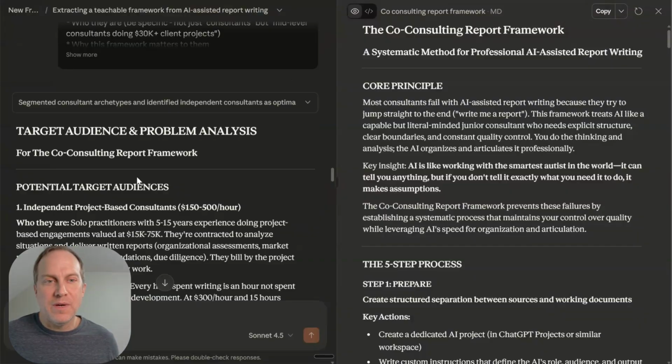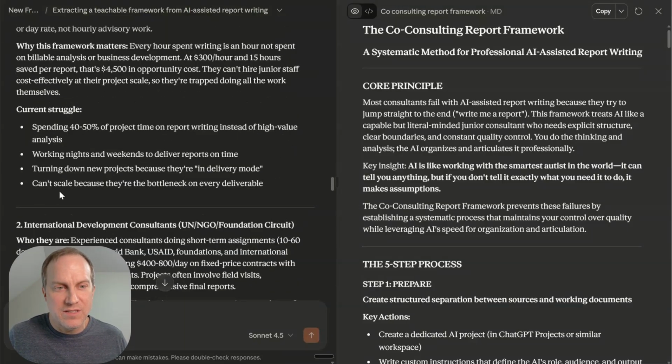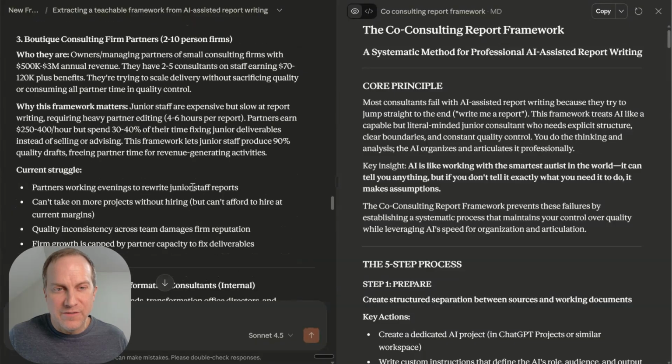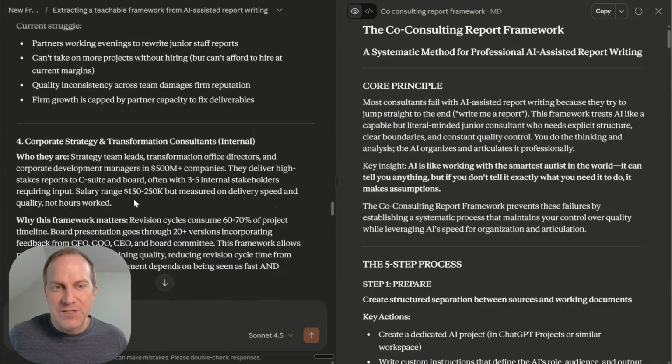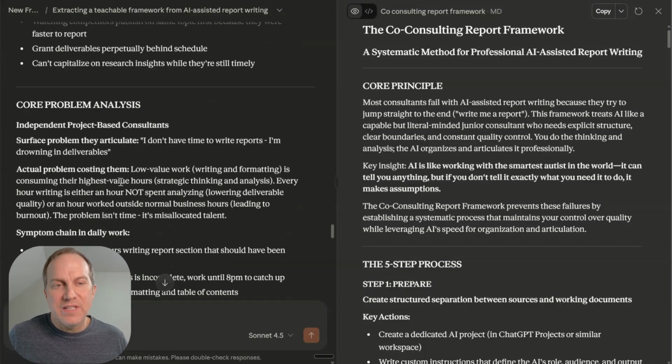Okay, so now I have here my output. It's got target audience and problem analysis, the co-consulting report framework, potential target audiences: independent project-based consultants, international development consultants, boutique consulting firm partners, corporate strategy and transformation consultants, research and policy consultants. So basically it gives me a bunch of insight into who might actually benefit from this framework. And again, I can say, hey, I think that freelancers could benefit from this framework as well. What about them? And go back and forth. Or I can just take it and say okay, great.